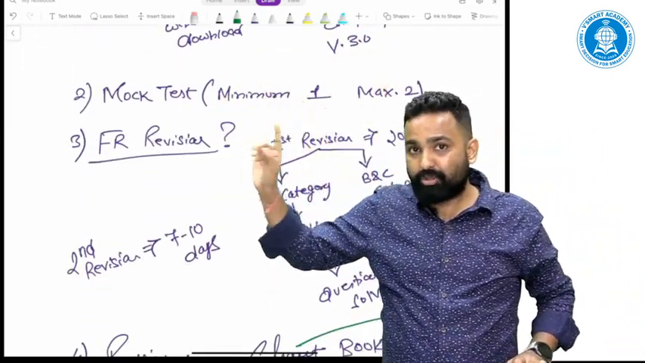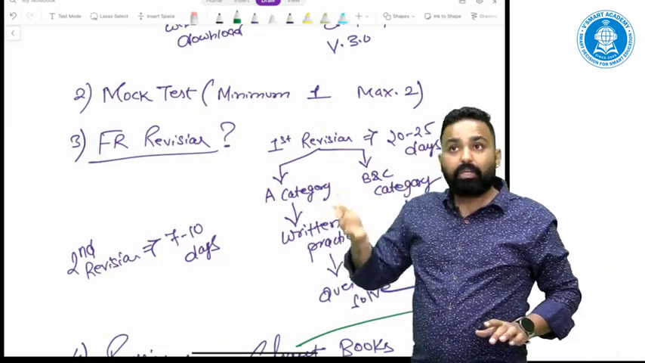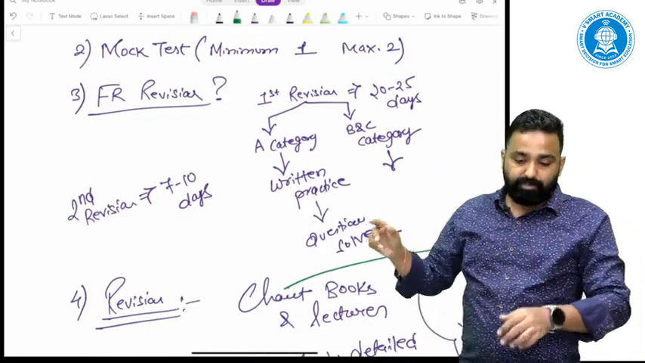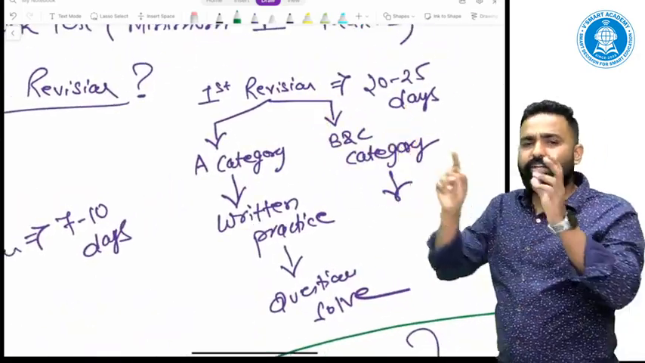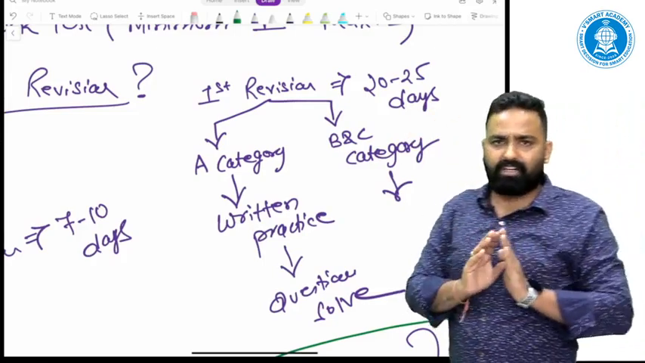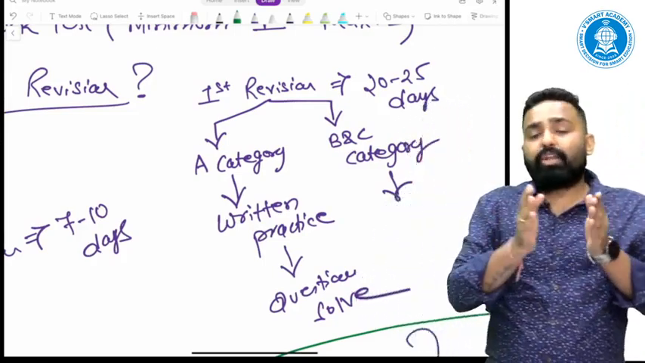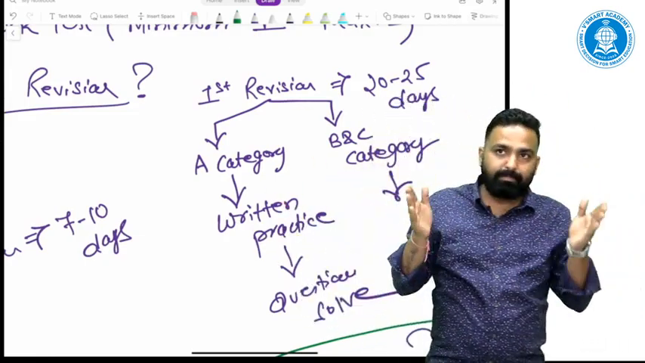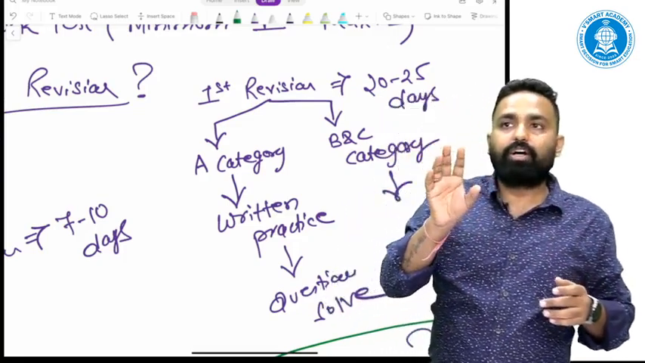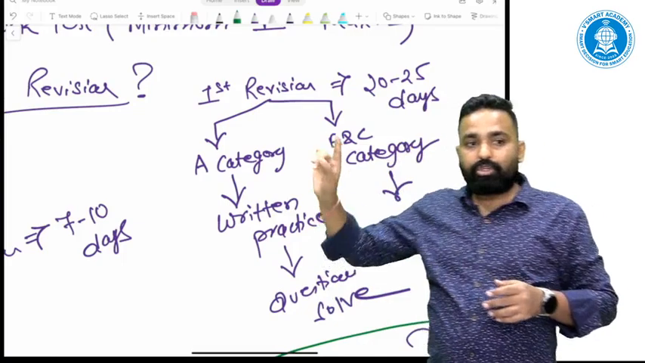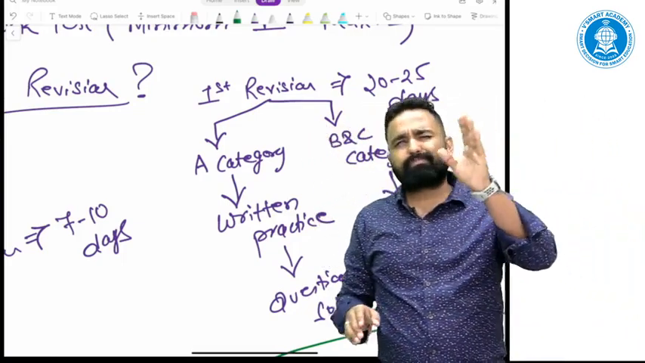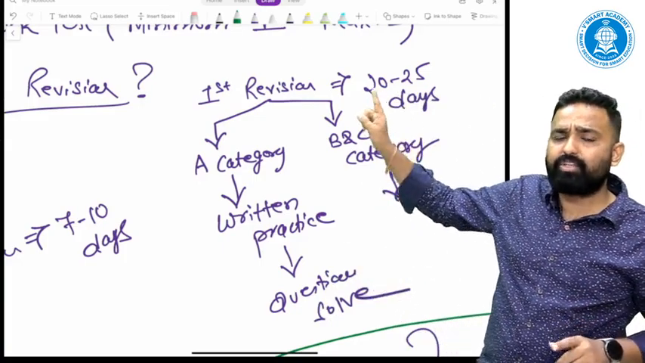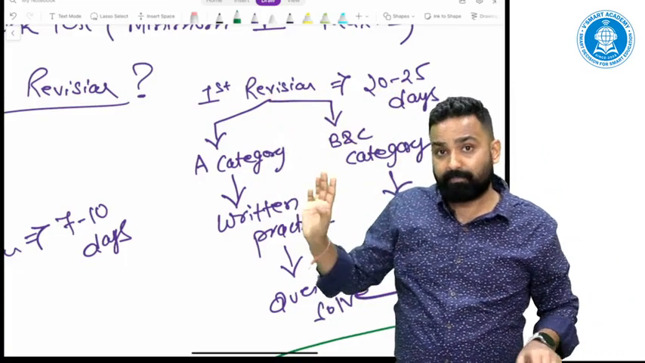Try to give the mock test also, especially in the months of March and April. FR revision. How can you go with the revision? See, for the first revision, you can allot 20 to 25 days to FR. I am assuming that you will not take FR only for the entire day, or for a single day in a particular 24 hours. Obviously you can take 2 subjects at a time. So if you are taking 2 subjects at a time and you are giving 7 hours daily to FR, then based on 7 to 8 hours, you can allot 20 to 25 days for the first revision.